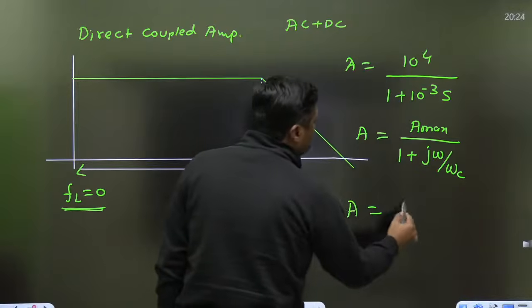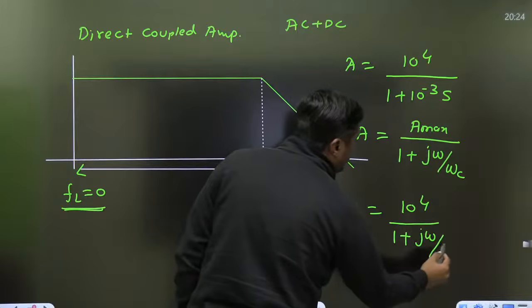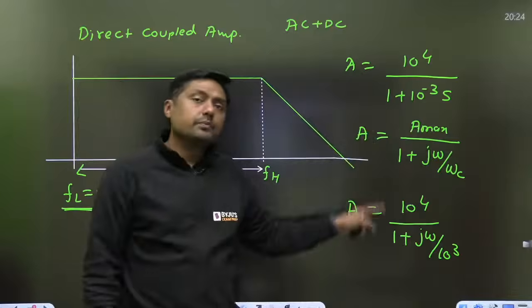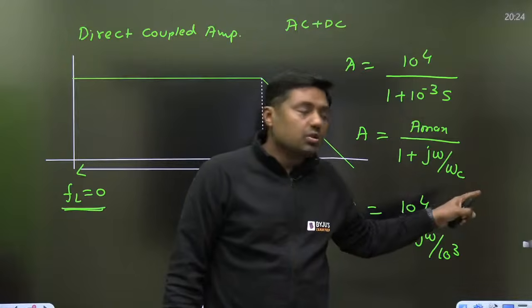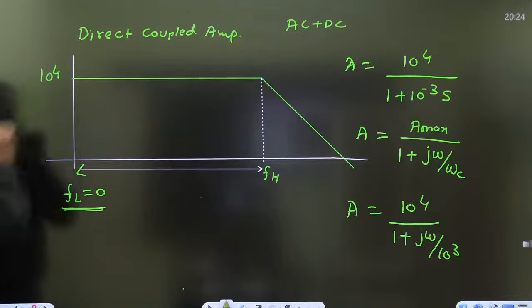It will become 10 to the power 4 upon 1 plus j omega upon 10 to the power 3. This will become 10 to the power 3. Compare these two equations. When I am comparing these two equations, what is the gain here? 10 to the power 4. That is the gain, 10 to the power 4.